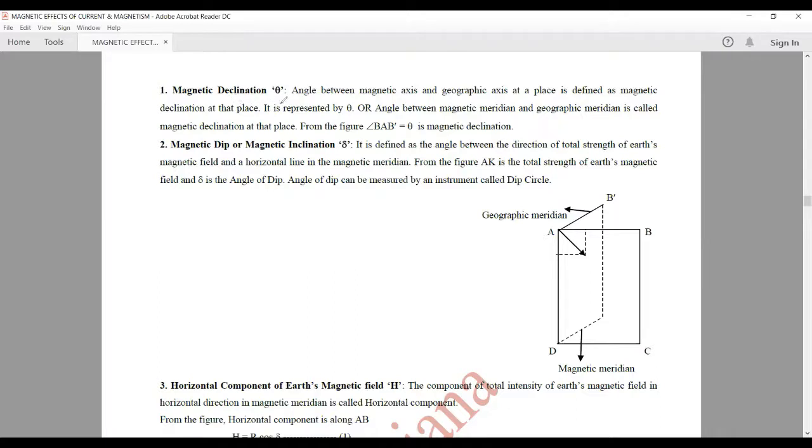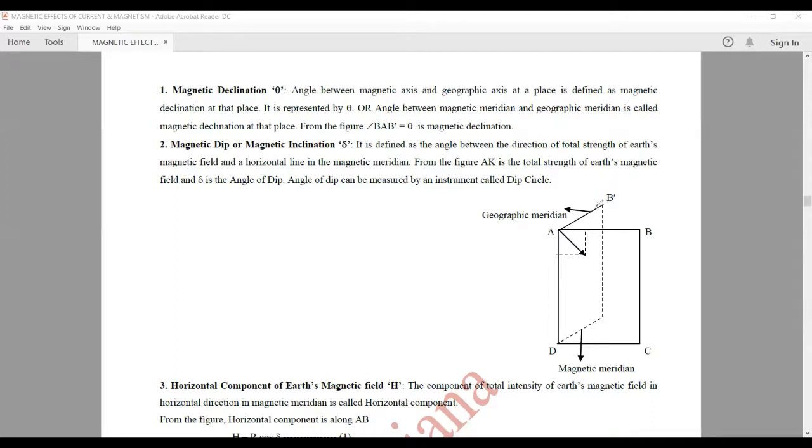The first element is magnetic declination. It is the angle between the magnetic axis and the geographic axis at any place on the Earth. And it is represented by theta. Or it can also be defined as the angle between the magnetic meridian and the geographic meridian.